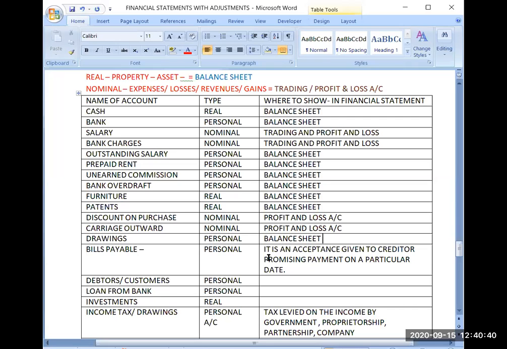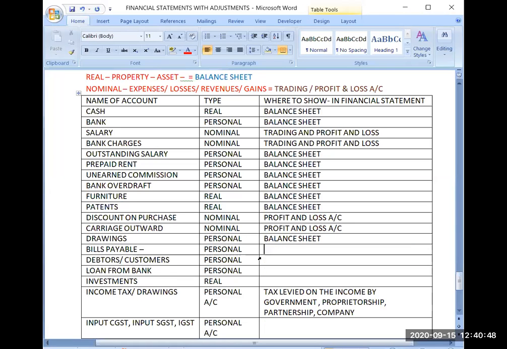Okay. Now bills payable. Bills payable is a personal account. So in which financial statement you will be writing it? Yes, very good. My question is, where you will be writing this bills payable account? It is a personal account. So in which financial statement you will be writing it? Yes, very good. Obviously.